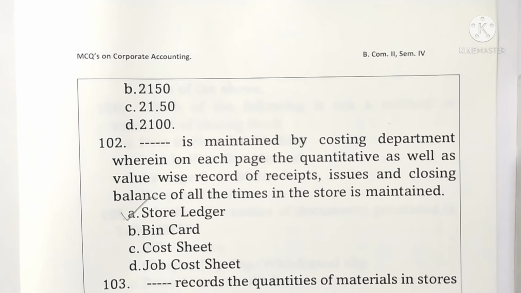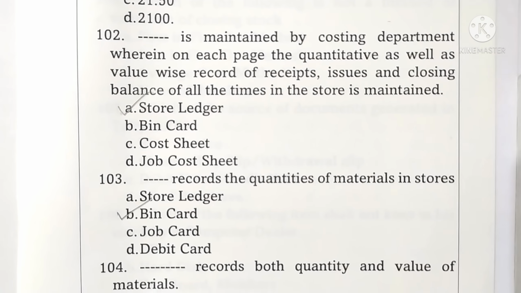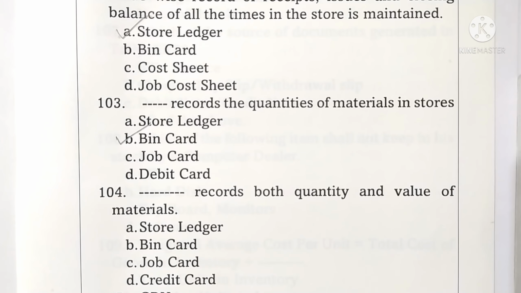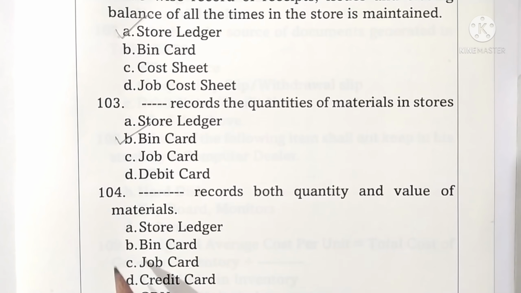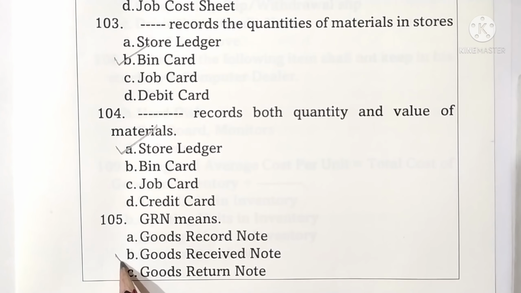Question 103. Dash records the quantity of materials in a stores is a bin card. Option B is correct one. Question 104. Dash records both quantity and value of materials is a store ledger. Option A is correct one. Question 105. GRN means goods received note number. Option B is correct one.